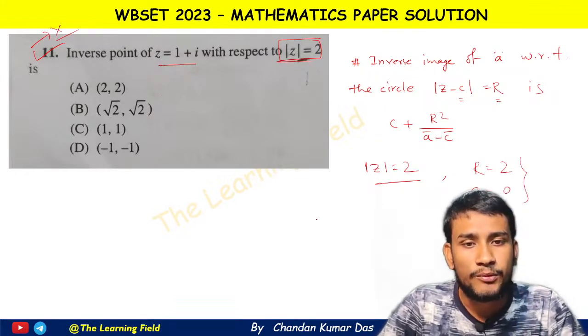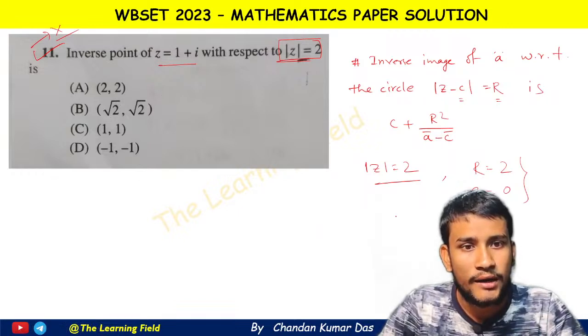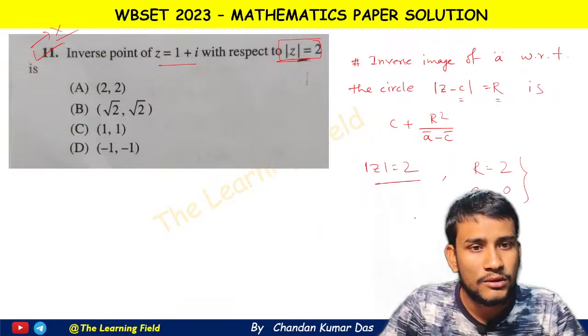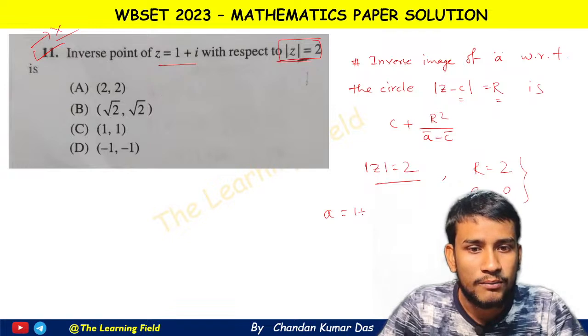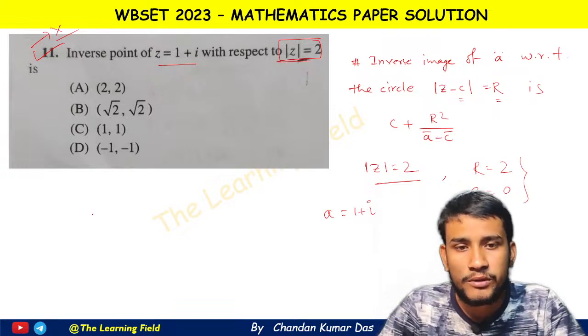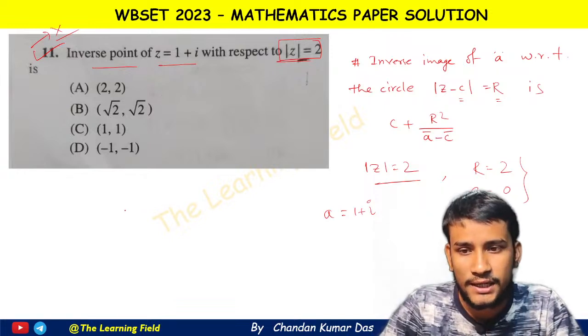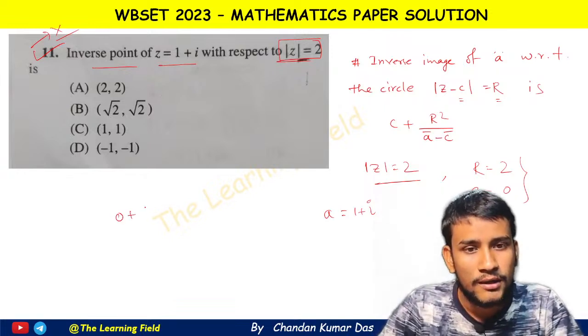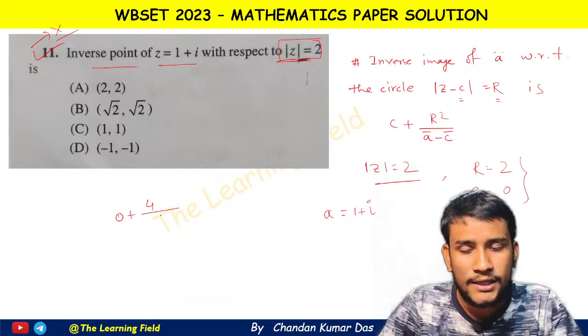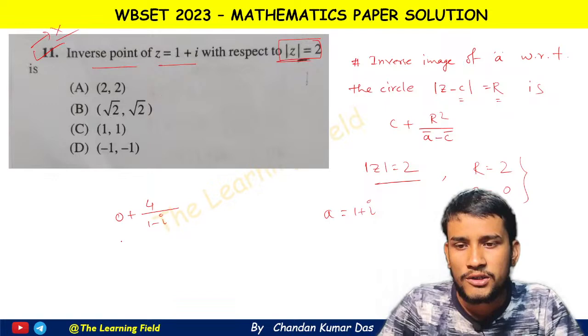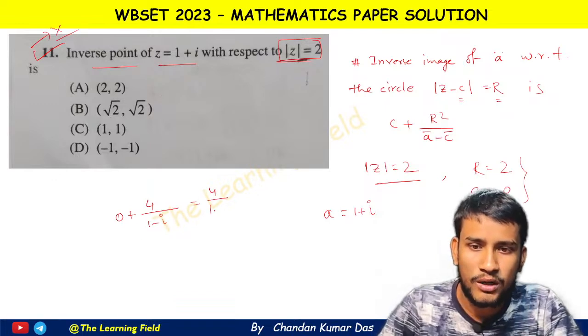Okay, therefore what is the value, and the point a equal to it is given that 1 plus iota. Therefore the inverse image, or inverse point, of the point z equal to 1 plus i is 0 plus, r square means 4 by a bar, meaning 1 minus iota, and c bar means 0 here. So this is the value, that is 4 by 1 minus iota.